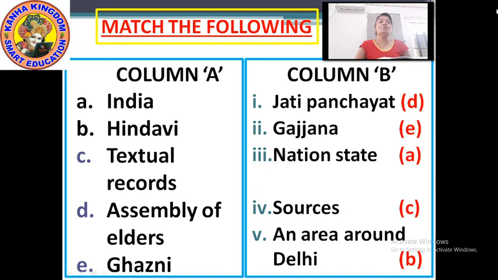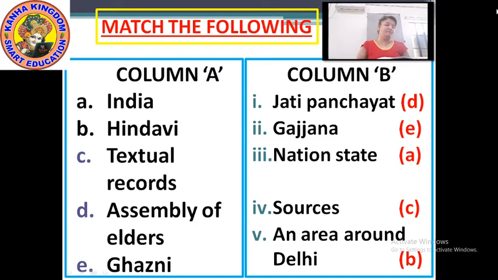Now moving to column B. First one is Jati Panchayat. Number 2, Ghazana.